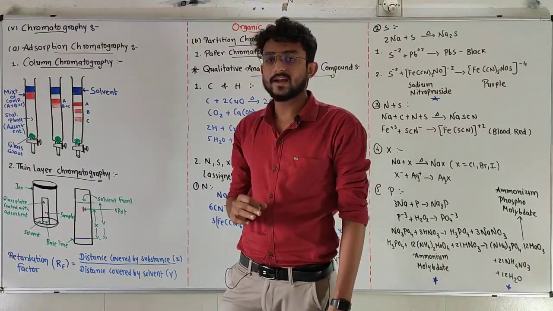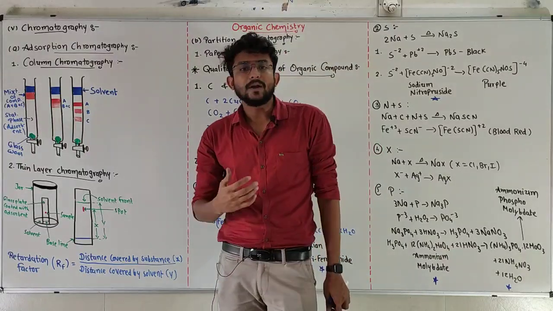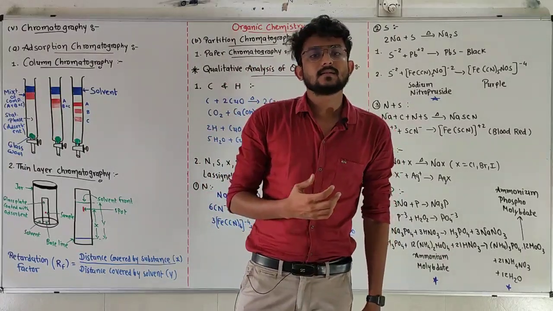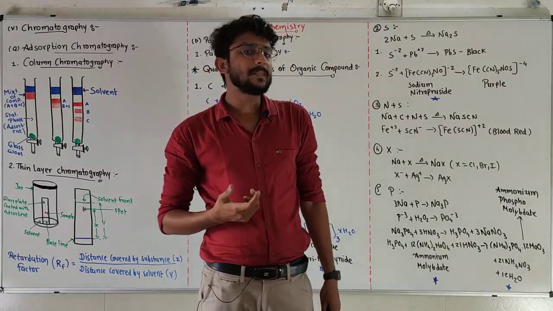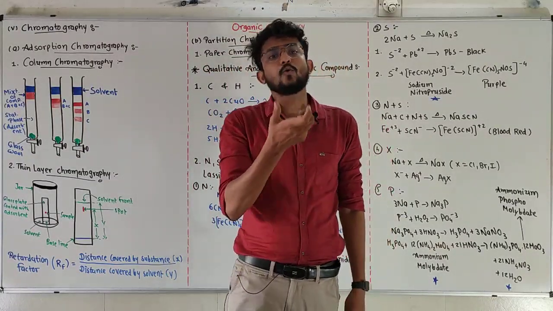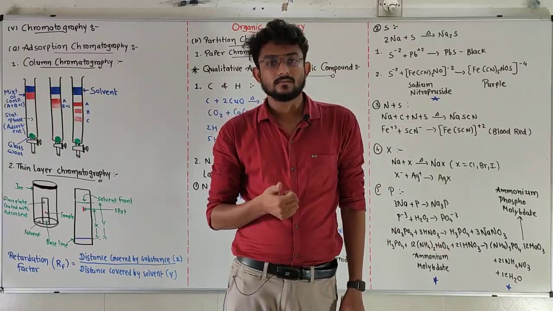purification of organic compounds. Now, what is chromatography? Chromatography means separation. The word chroma is a Greek word that means color.